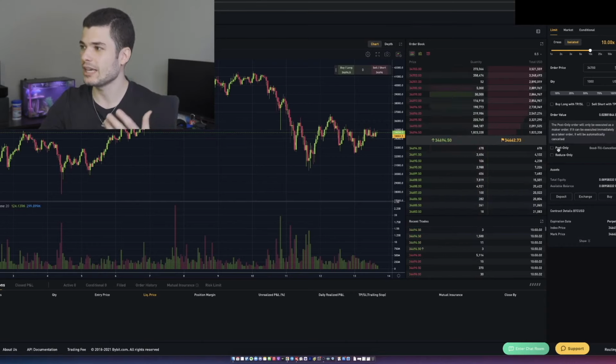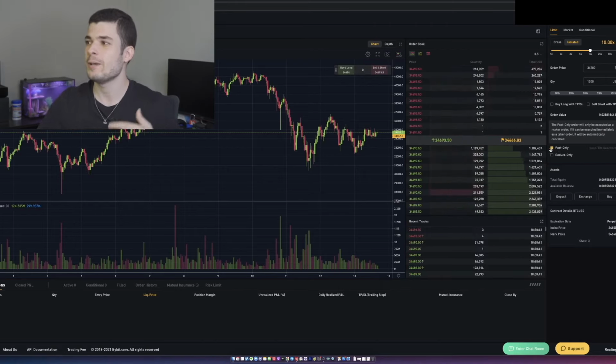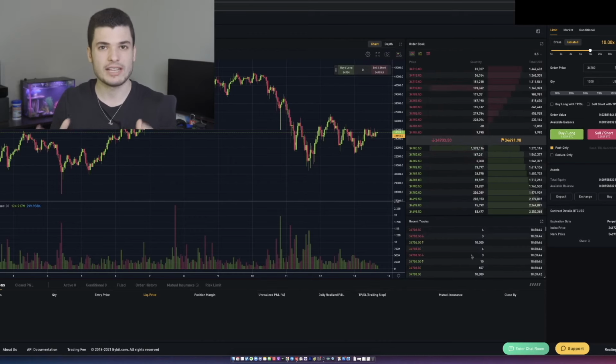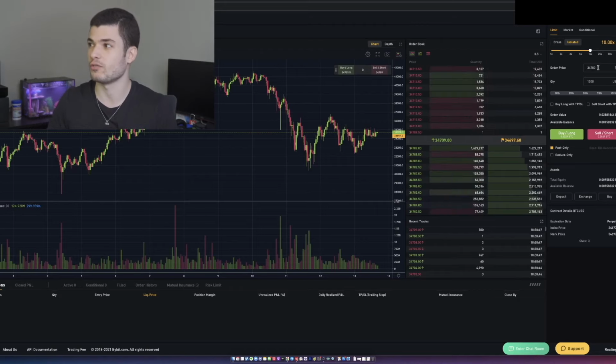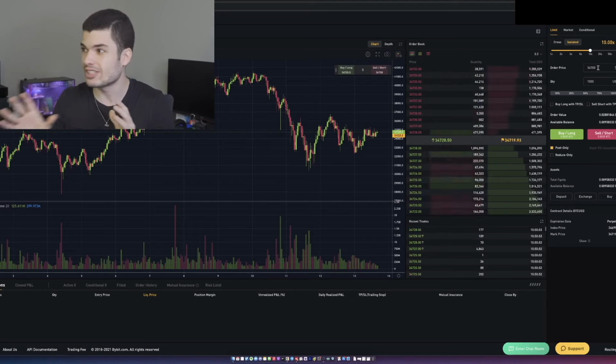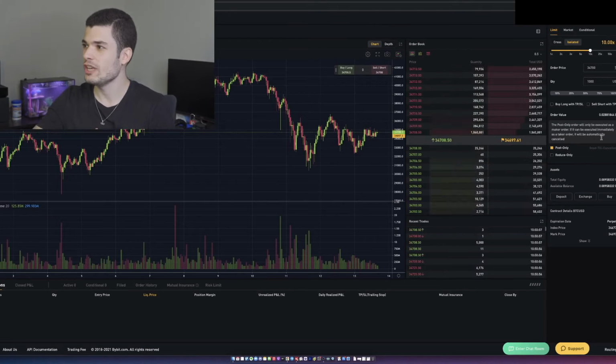And we wanna click post only. Post only just means the order will only be executed as a maker order. If it can be executed immediately as a taker order, it will be automatically canceled. What this means is there's not going to be any fluctuation in terms of the price. You're going to set your price at 34,700 or 34,710 or whatever you set it at, and it's not going to submit the order at any other price. So make sure you click that, and then we're going to enter a long or a short position.